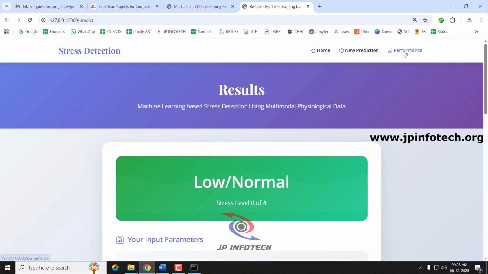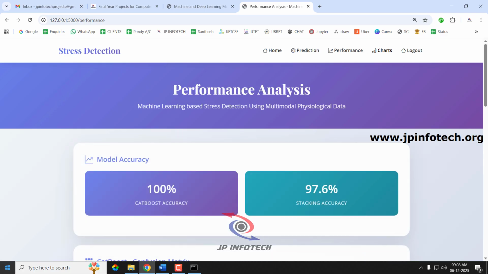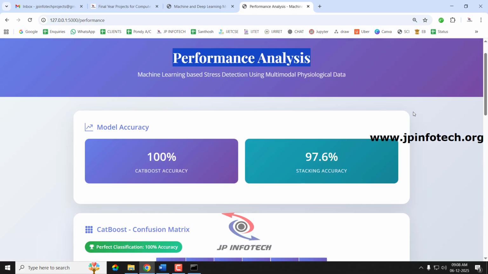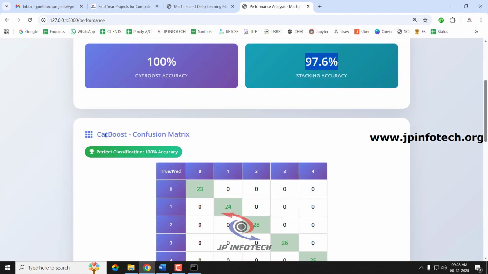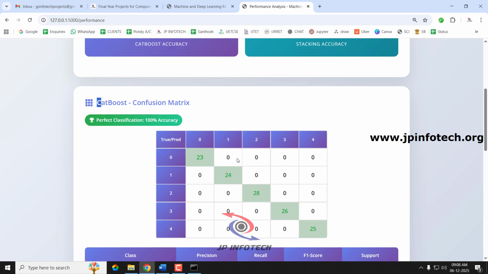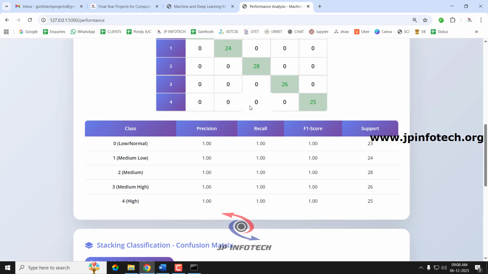So just in the menu part you can see the performance. Just select this, so you can see the performance analysis parameters for this project. So we have used 2 different models, that is CatBoost and stacking. CatBoost has achieved 100% accuracy, and stacking classifier has achieved 97.6% accuracy. And you can see the CatBoost classifier confusion matrix here. So this is the true and predicted label for the CatBoost, and you can see the precision, recall, F1 and support score for the classes of low, medium, medium high and high.